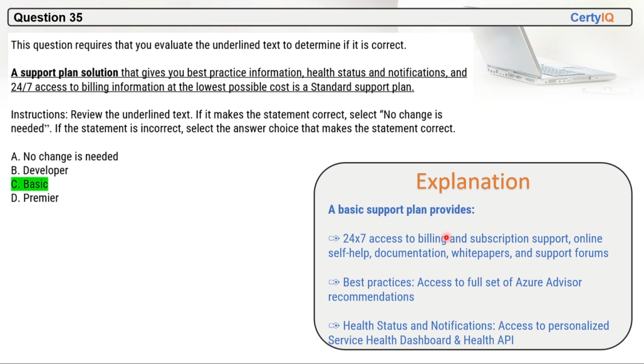Basic Support Plan provides 24 by 7 access to billing and subscriptions support, online self-help documentation, white papers, support forums, best practices, access to the full set of Azure Advisor recommendations and health status and notifications, access to personalized service health dashboard and health KPIs. So basic is the correct option here, not the standard support plan.